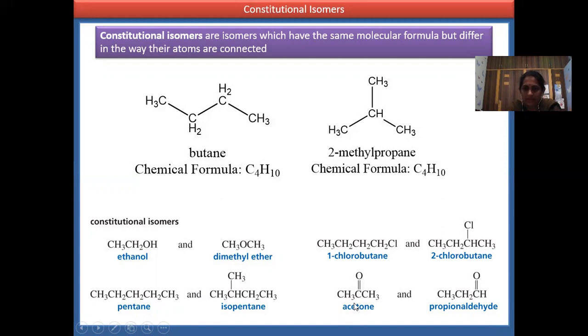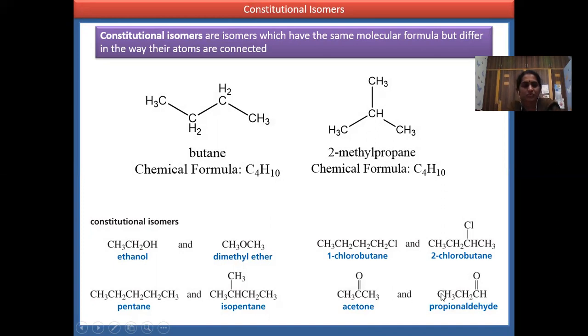Now coming to acetone and propionaldehyde. In acetone, the carbons are 3, hydrogens are 6 and oxygen is 1. Similarly, in propanaldehyde also, the carbons are 3, hydrogens are 6 and oxygen is 1. Both have the same molecular formula. But here you have the ketone group and in propanaldehyde you have the aldehyde group. So they have the same molecular formula, but they differ in the functional group.